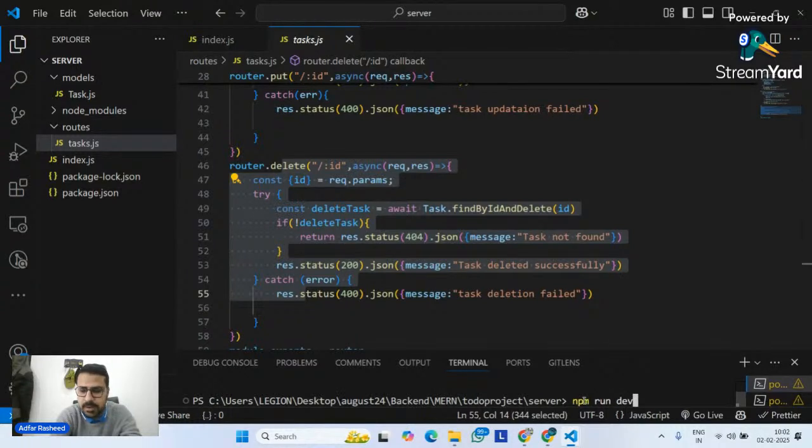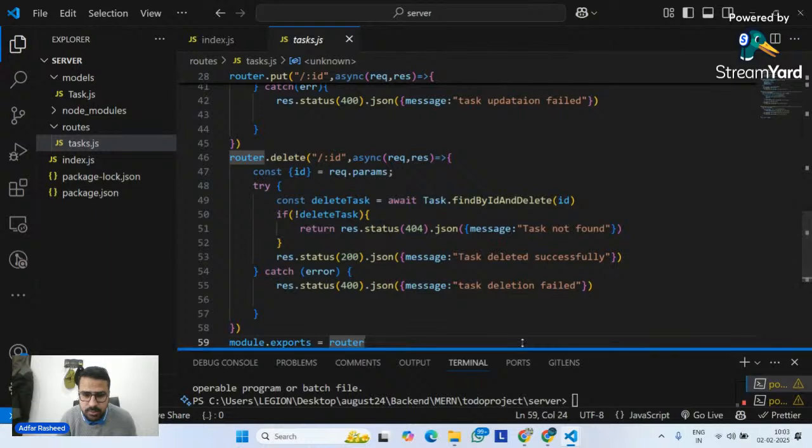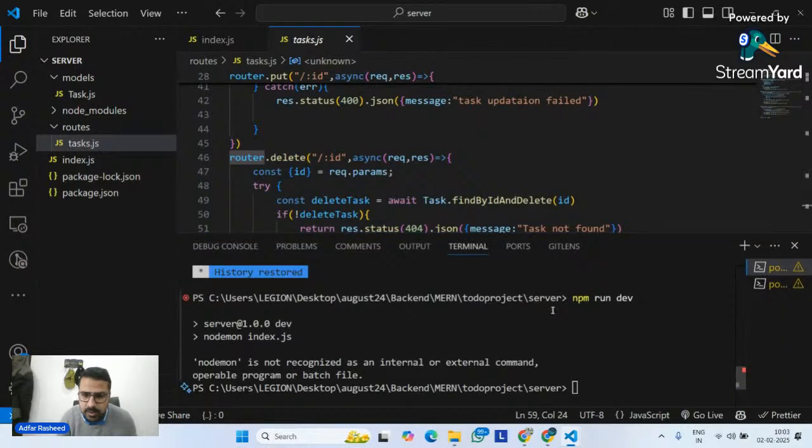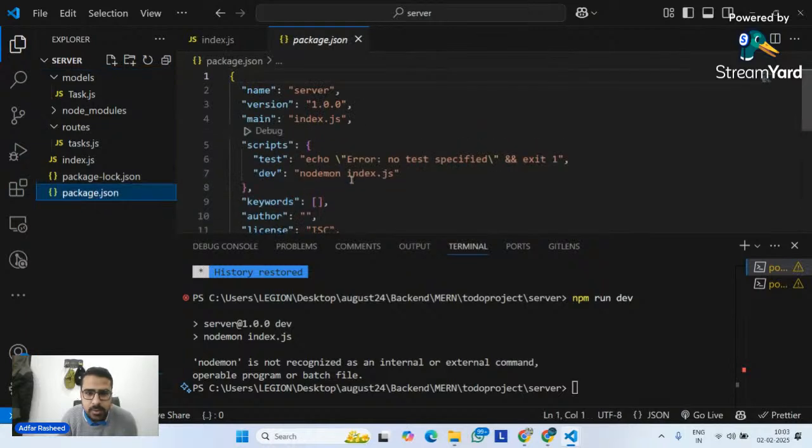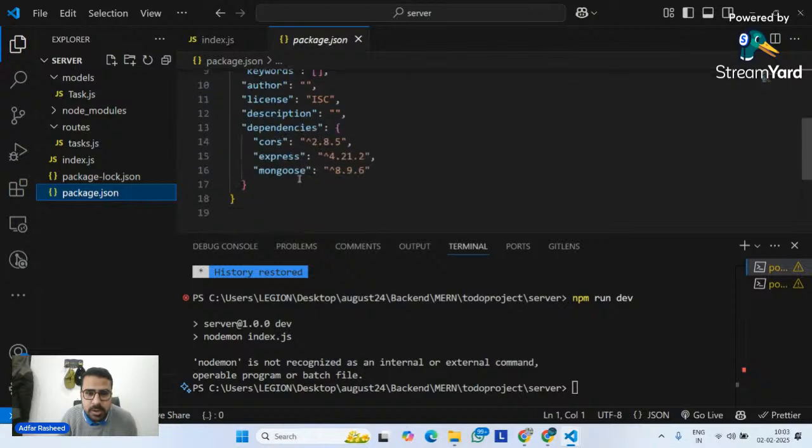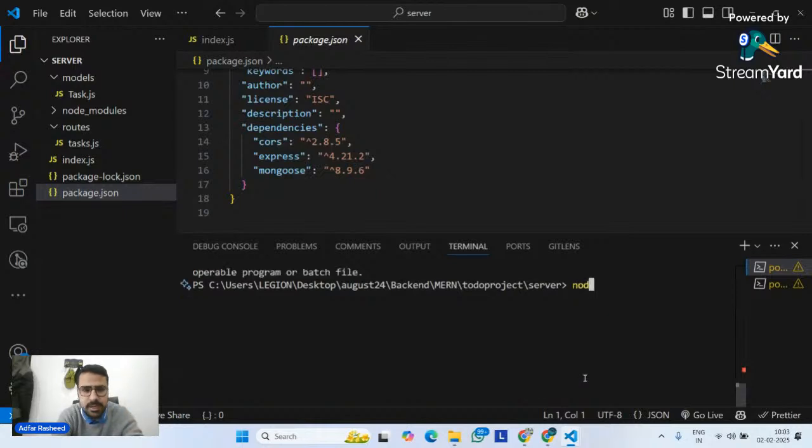So npm run dev like this. So what it will do is it will simply try to execute our backend, although there's an error. What is the error? The error is nodemon is not recognized. Why is that? Is my nodemon not implemented? Yes, nodemon is implemented in my package.json, but nodemon is not installed. Why is that? I think we did install it yesterday, right? So unfortunately, it's not working, but I think I did install it yesterday. So npm i nodemon. Let me quickly try to install this.